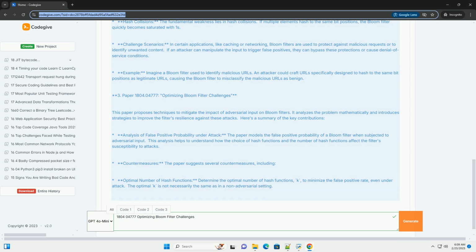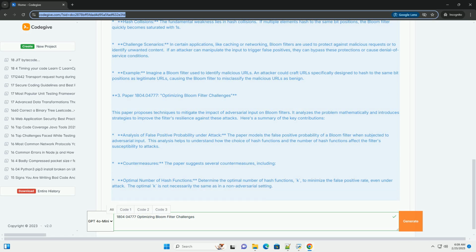Combining with other defenses. In many cases, a Bloom filter should be used in conjunction with other security measures. For example, you could use a Bloom filter to quickly filter out known bad requests, and then use a more computationally expensive security mechanism to inspect the remaining requests.